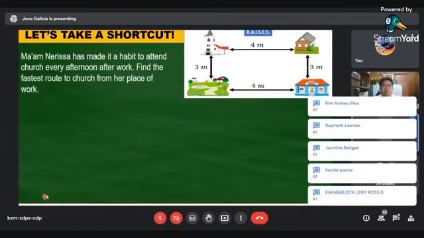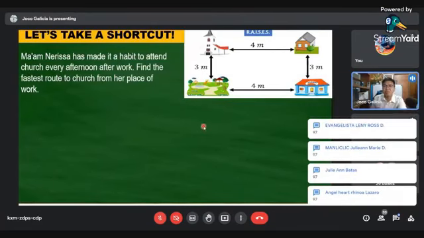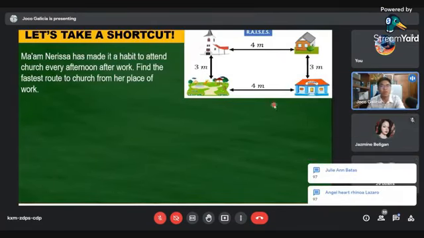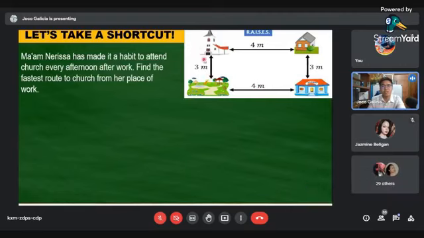Parehas lang po, kasi po parehas lang pong 7. Very good. It is still the same. So either way, Ma'am Nerissa will travel 7 meters because 4 plus 3 is equal to 7 and 3 plus 4 is still 7. Now, given the illustration, class, is there another way for Ma'am Nerissa to go to church? Actually, there is.